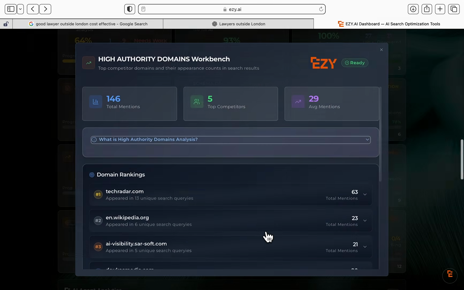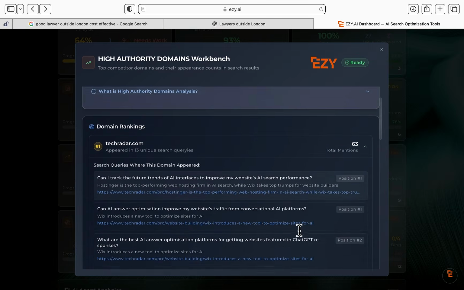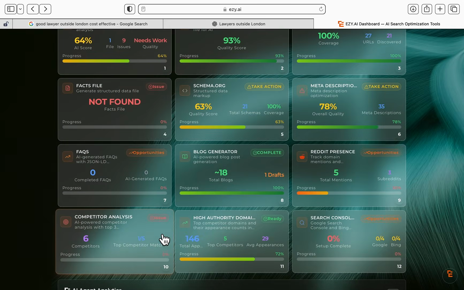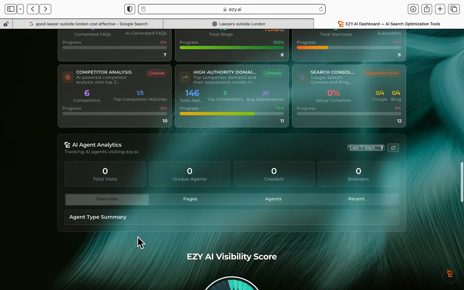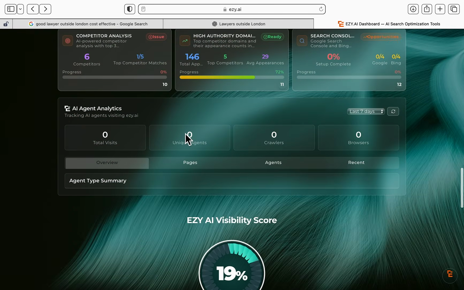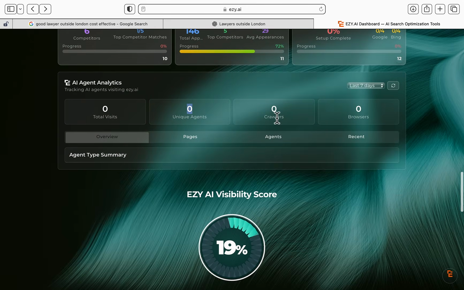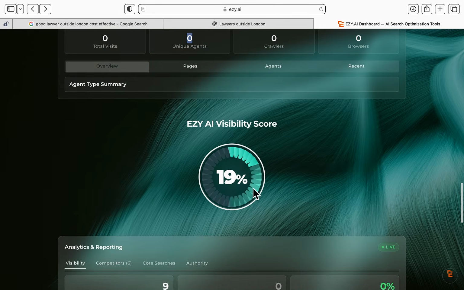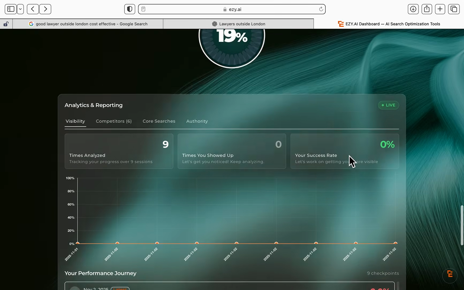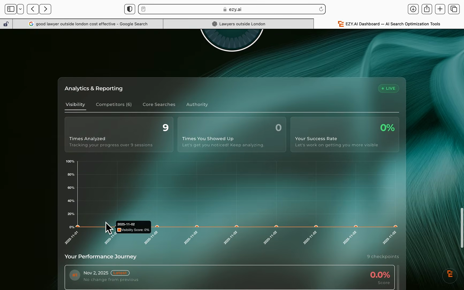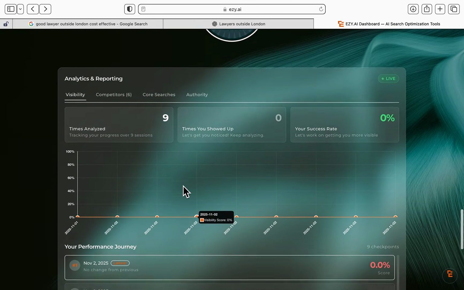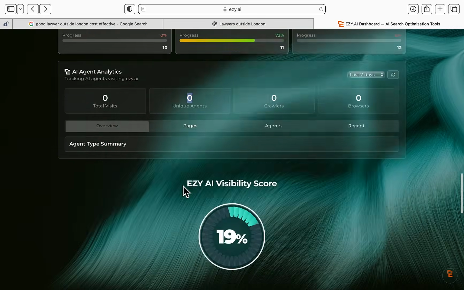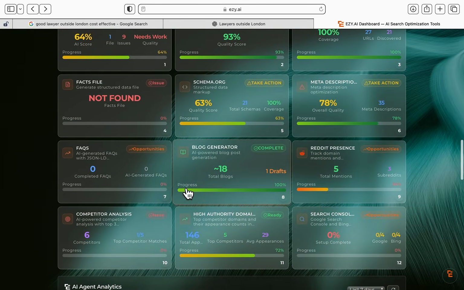Another thing that we look at is domains, high authority domains in your area and your industry. And we obviously look at competitors of yours and map them. And over time, we check every single agent that visits your website, from Claude to Perplexity to Grok. And we give you an EZY.ai visibility score. And over time, as a function of time, this will change, and hopefully your prompts you will see increase. That's a very, very rough overview.